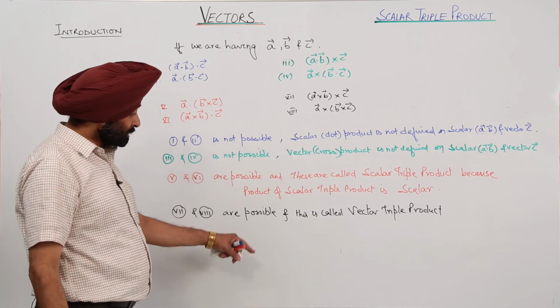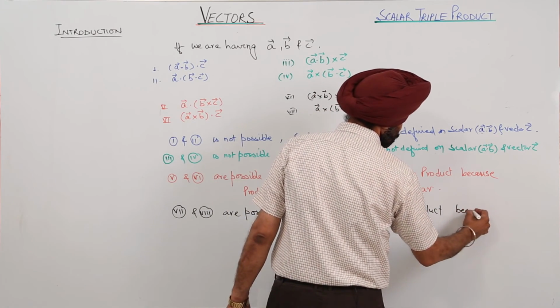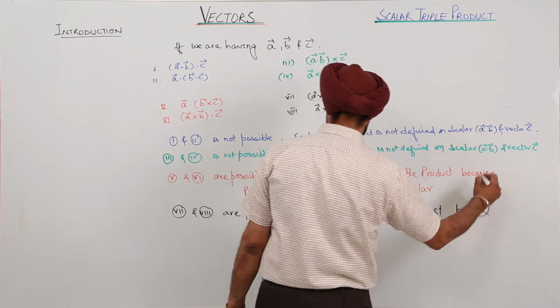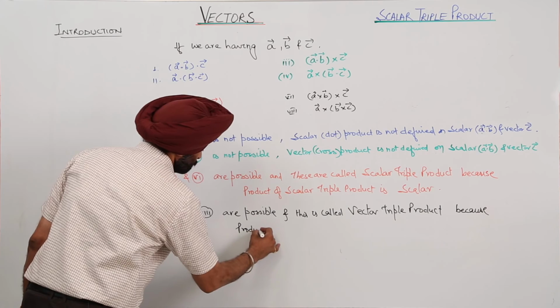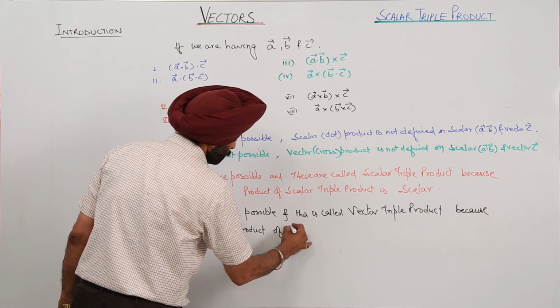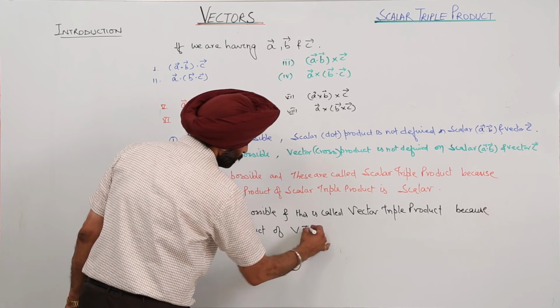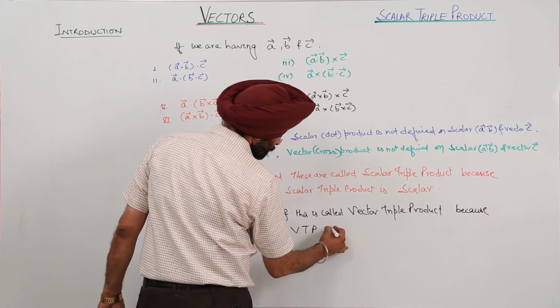So this is called vector triple product, VTP for short, because the product of the vector triple product is a vector.